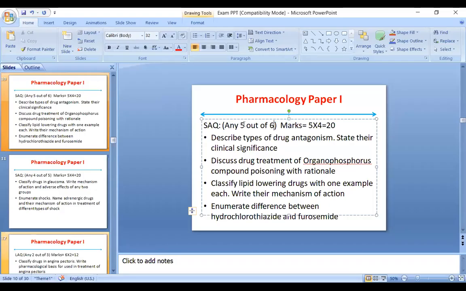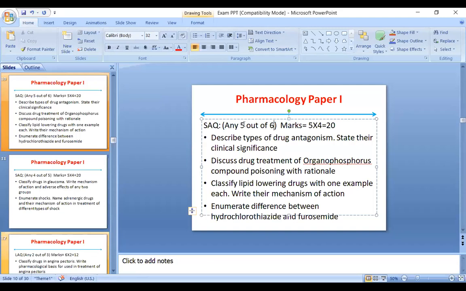Because this is not written by most of the students, you have to always write that washing of the patient is very important, because most of this organophosphorus compound poisoning might also enter through the skin. Okay, so that also needs to be written.